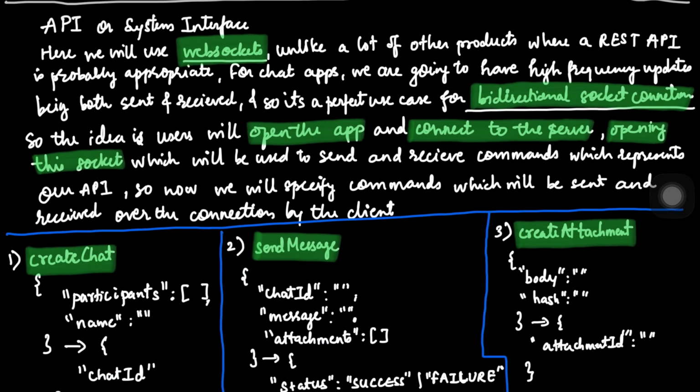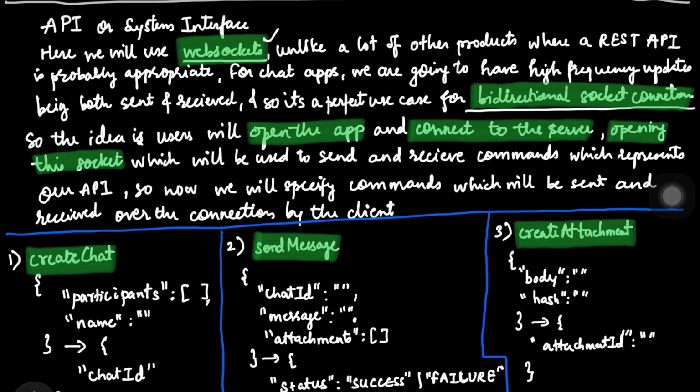Now let's talk about how the client and server actually speak to each other. In a typical app like Instagram or Amazon, you use REST APIs. The client asks a question and the server gives an answer. But for a chat app, that's too slow. If I have to wait for my phone to poll the server every few seconds to see if I have a message, it drains my battery and feels laggy. So we need something faster, and that is why we need WebSockets. Think of REST APIs like a phone call: you dial, you talk, you hang up. And a WebSocket is like a walkie-talkie channel that stays open 24 by 7, I would say.